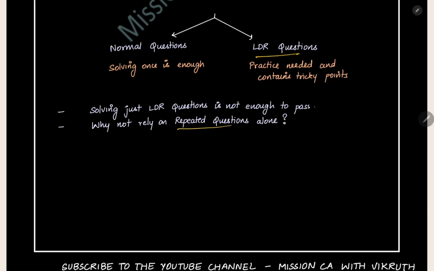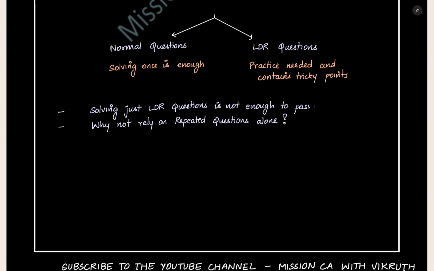And then, why not rely on repeated questions alone? When the Self-Paced Online Module Set B exams were introduced in the initial stages, they were asking only repeated questions and some important questions in the examination. Many used to rely on only those repeated questions, and they used to clear the exams. But now that is not the case. After 2 or 3 maintenance updates of the Self-Paced Online Module portal, ICAI has toughened the paper level significantly. Nowadays, people cannot pass by just reading the repeated questions and the important concepts.